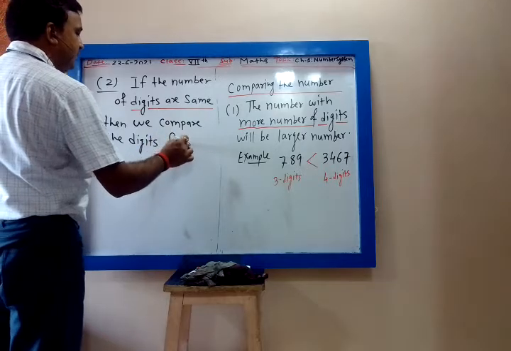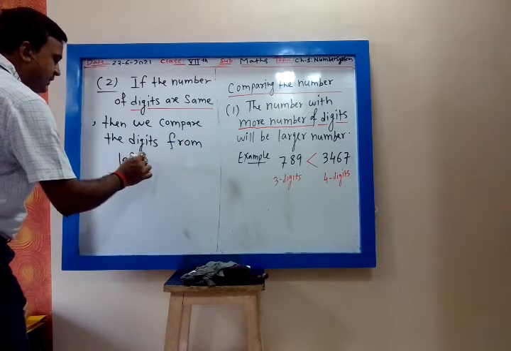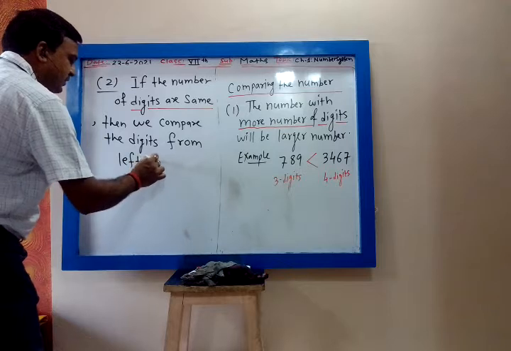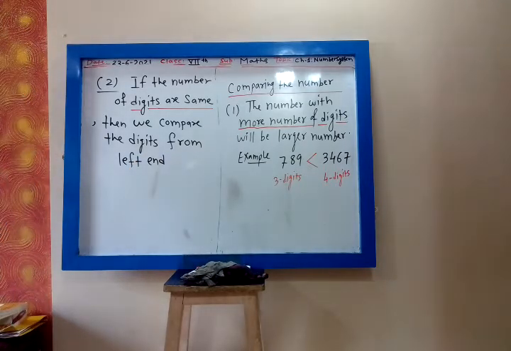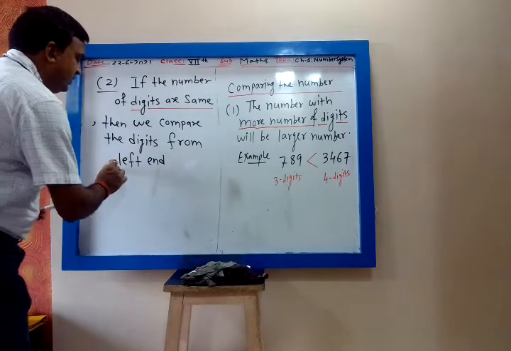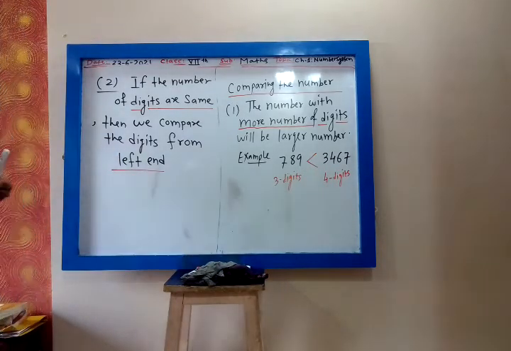If the number of digits are same, then we compare the digits from the left end. This is important. From which end will you compare? Left end, if the number of digits are same.